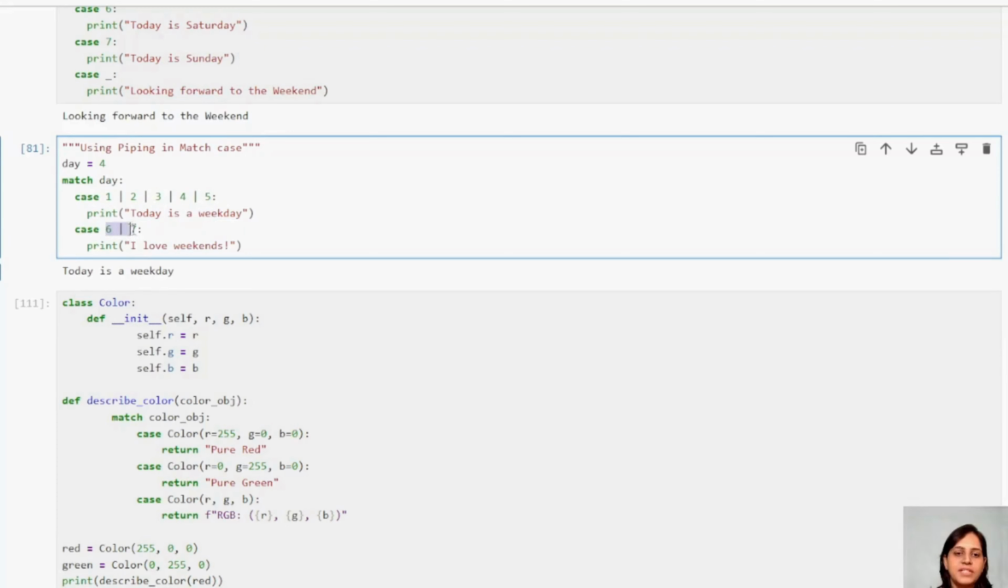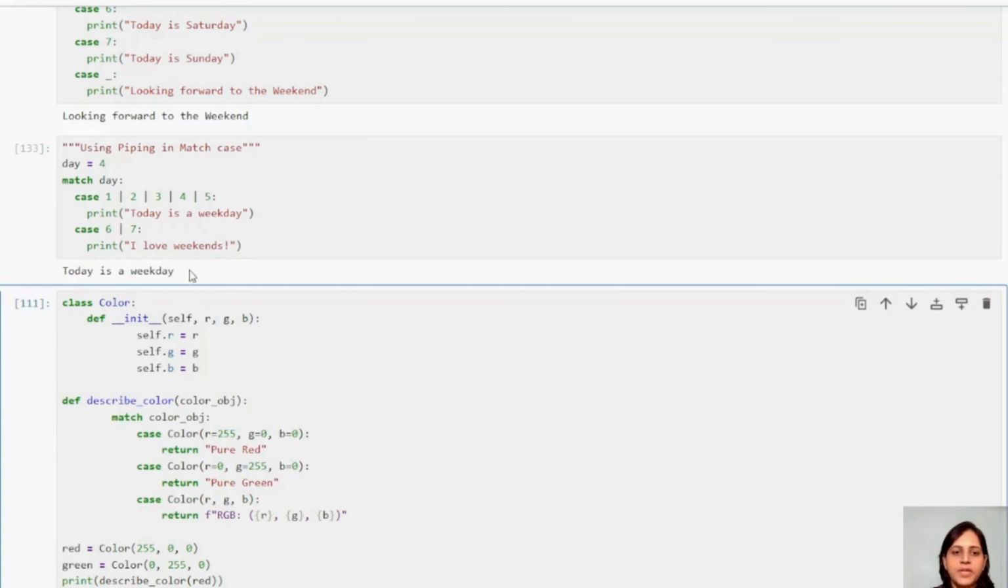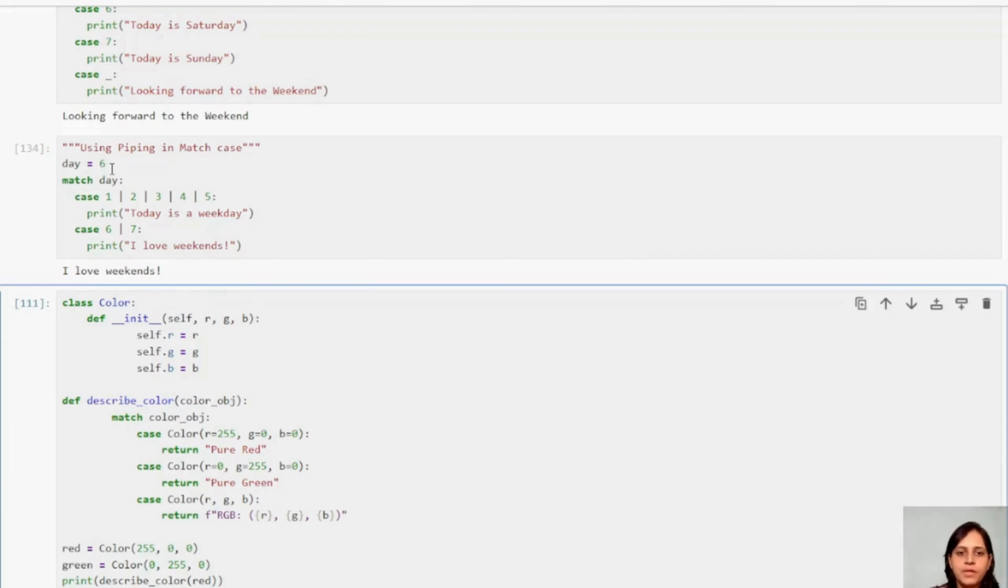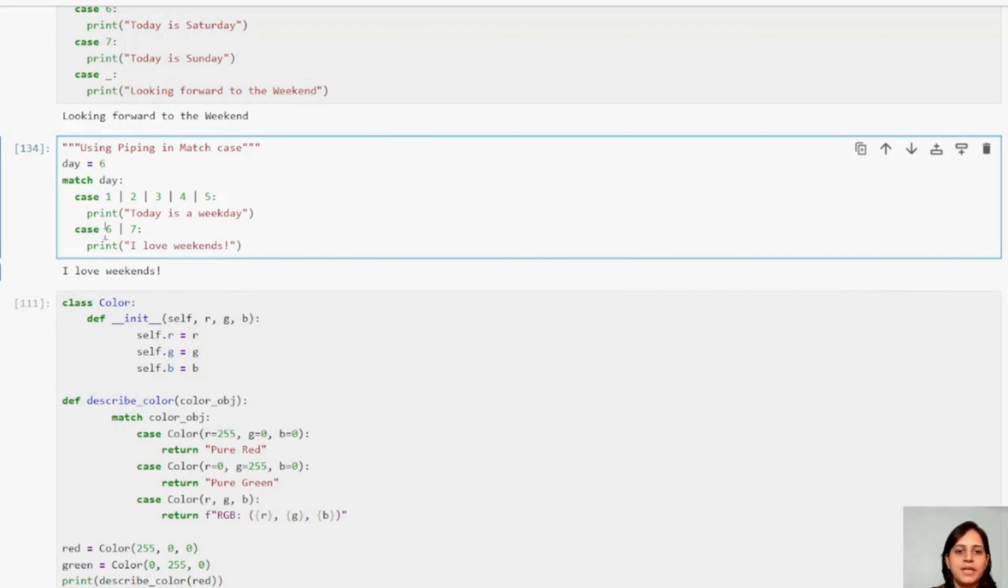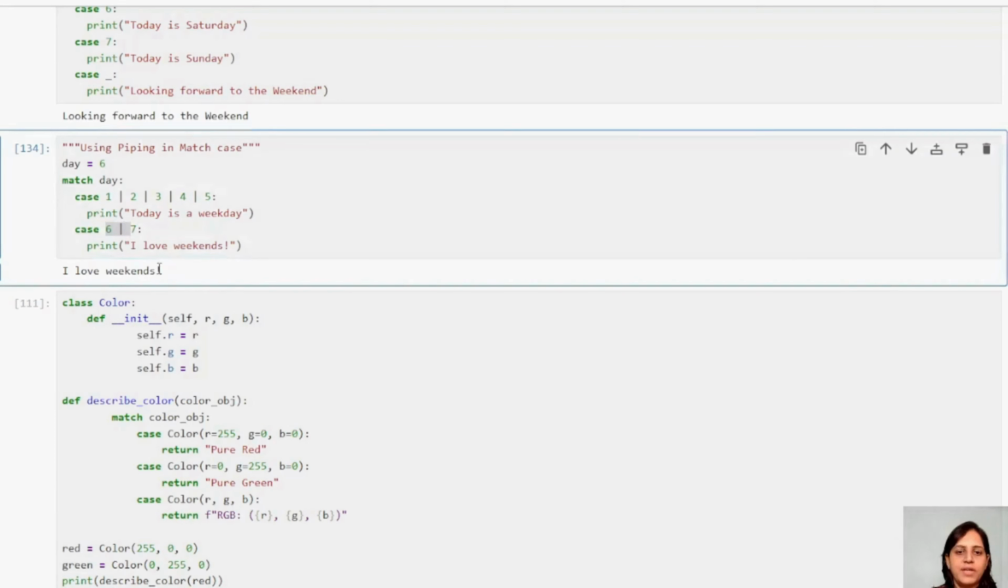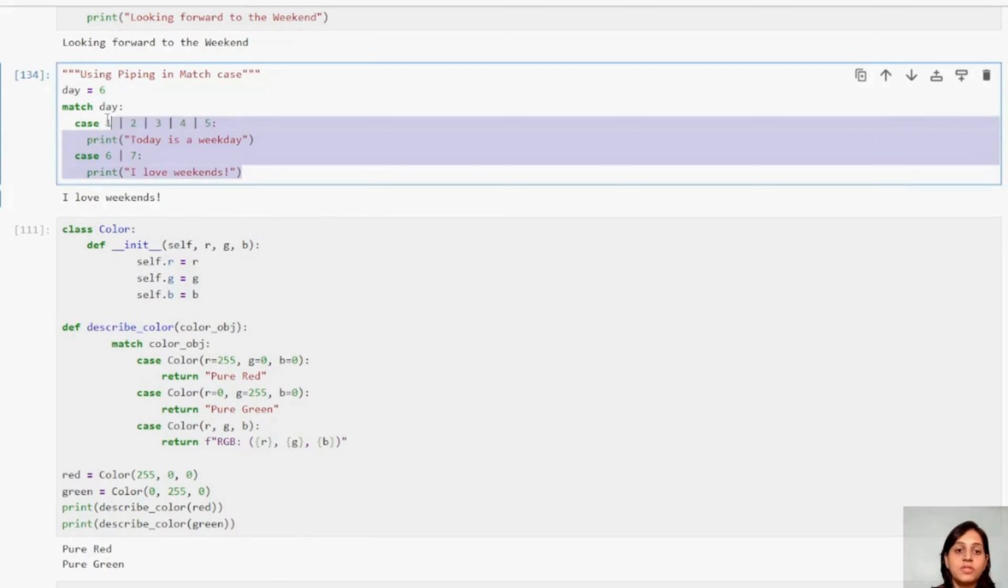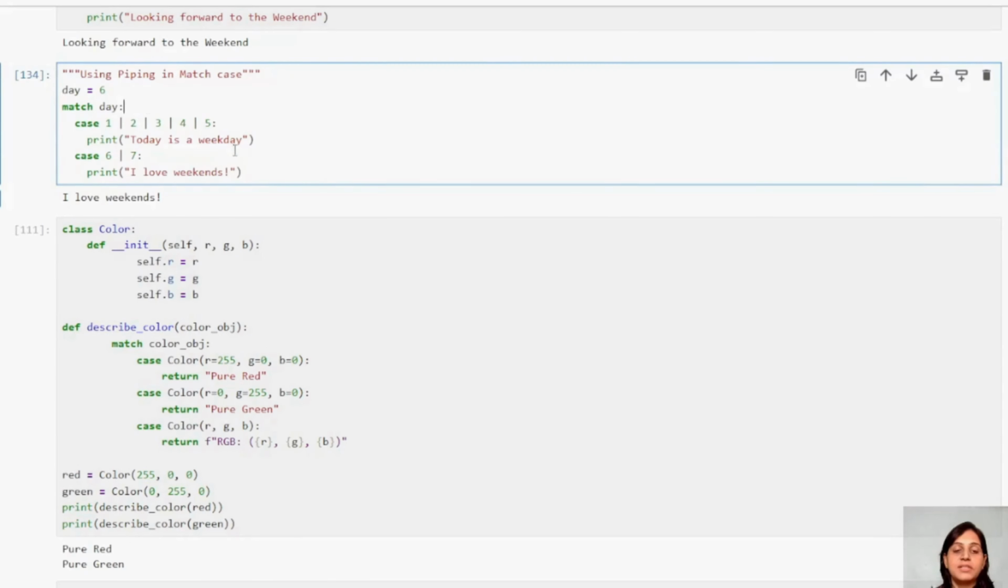Then if I have 6 and 7, I want to print I love weekends. So if I have given 4, then my output is coming: today is weekday, right? If I want to print 6, if I want to print a weekend, I love weekends. See, it came and it printed, right? I love weekends. So that is how my piping works. Just observe the syntaxes carefully, guys.